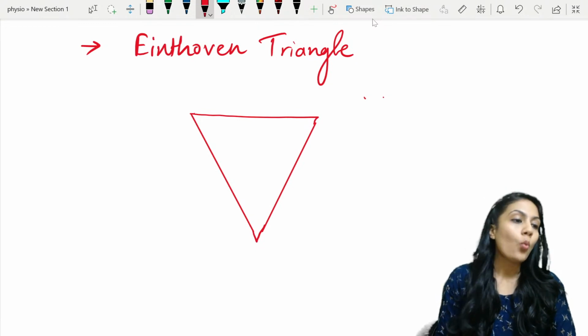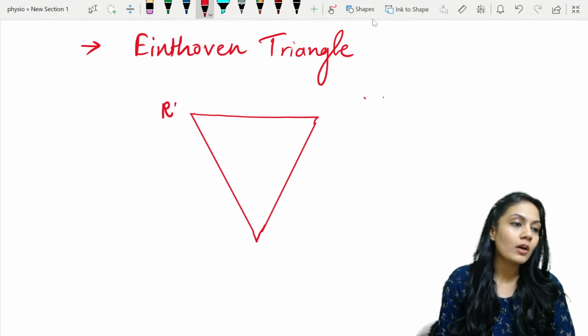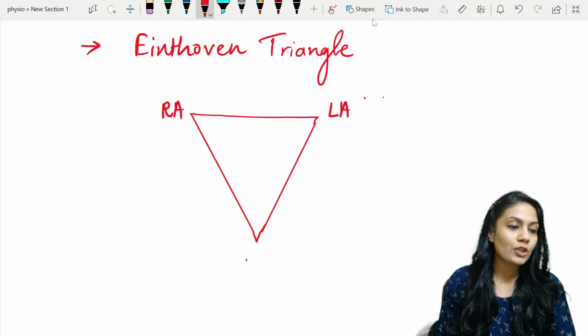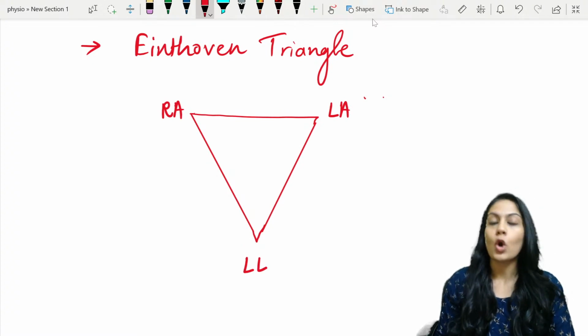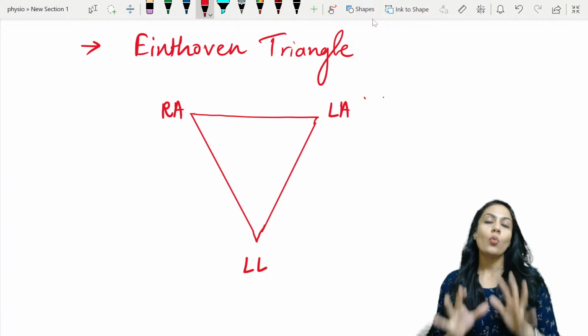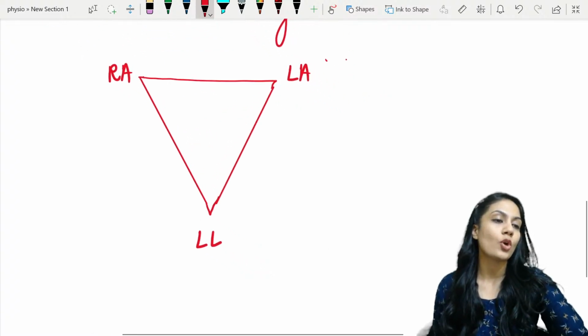Now understand, one lead will be attached to the right arm, one to the left arm, and one to the left leg or left foot, but over here we are going to write left leg. Why is it so? In a few minutes you are going to know that.